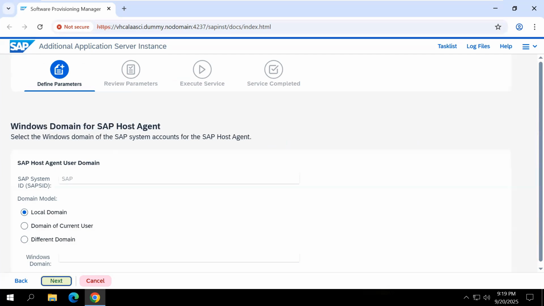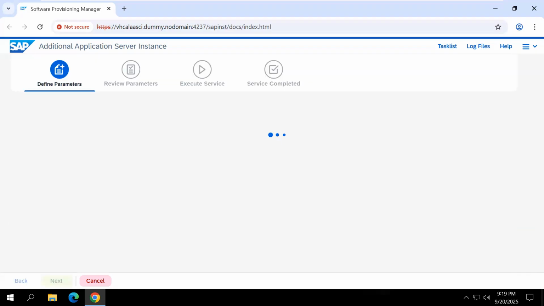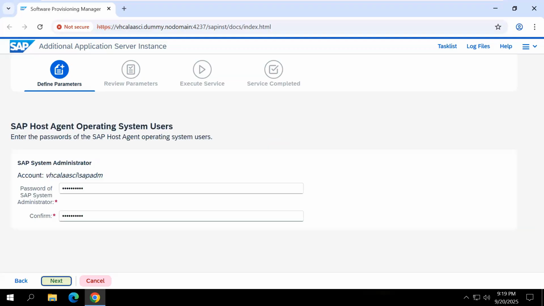Now here, no need to change anything. Click next. Yes, it is the SAP host agent operating system user. Password is master password only. Click next.